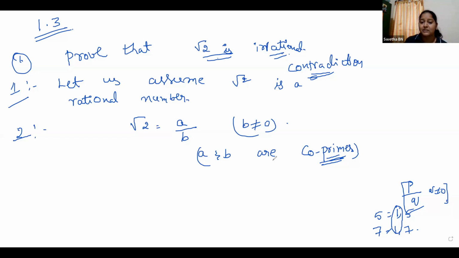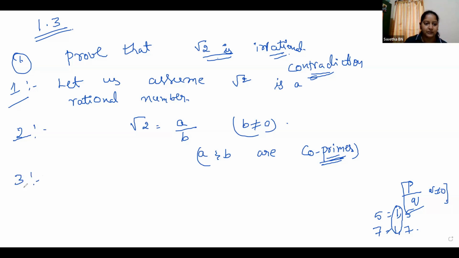Are you getting? See, this is very important here. A and B are co-primes. Okay, so you will come to know why we have taken co-primes here. Co-primes means the numbers which do not have any common factor other than 1. So I am saying A and B are co-primes. This is step number 2.